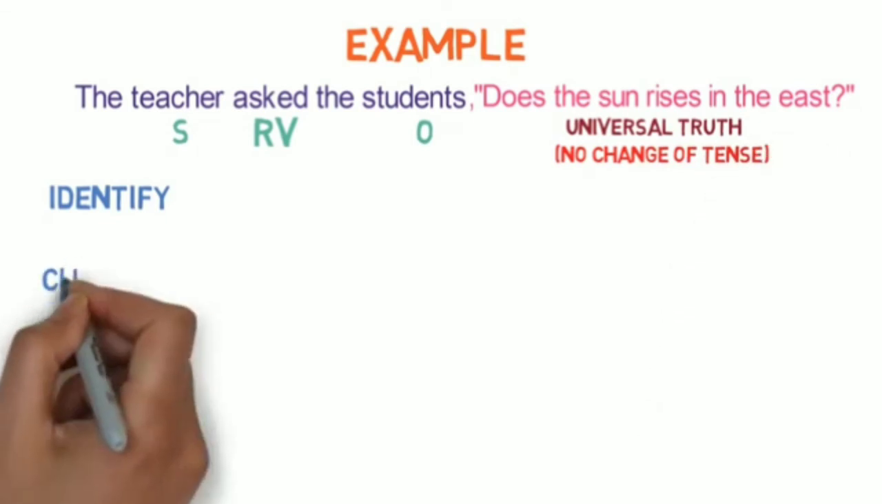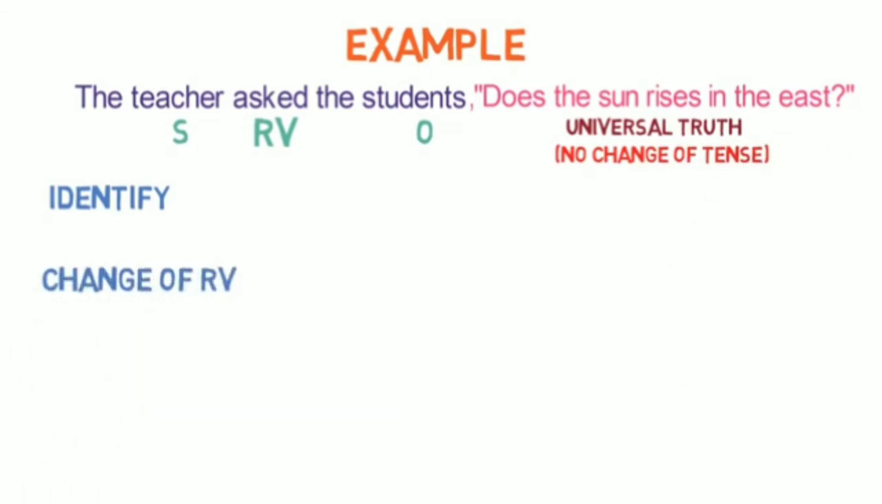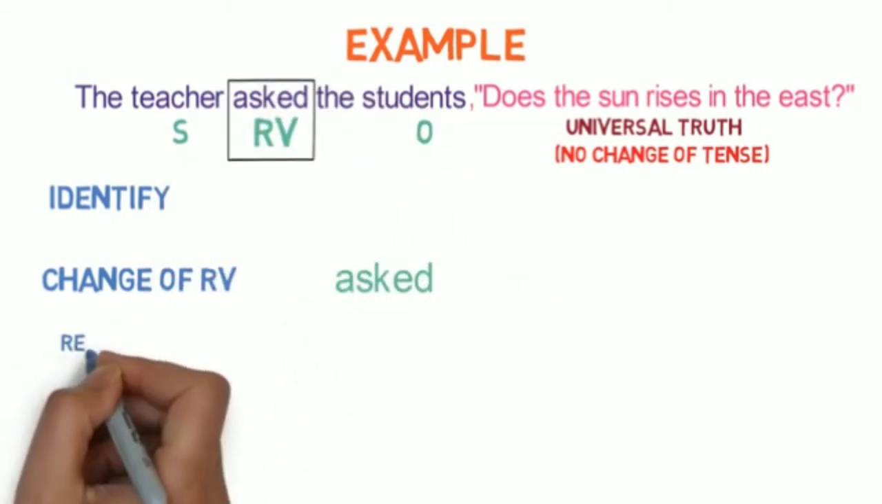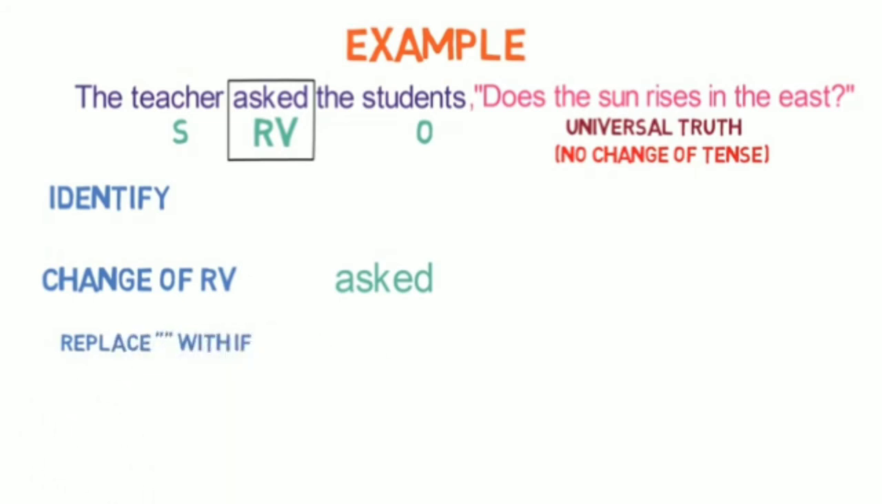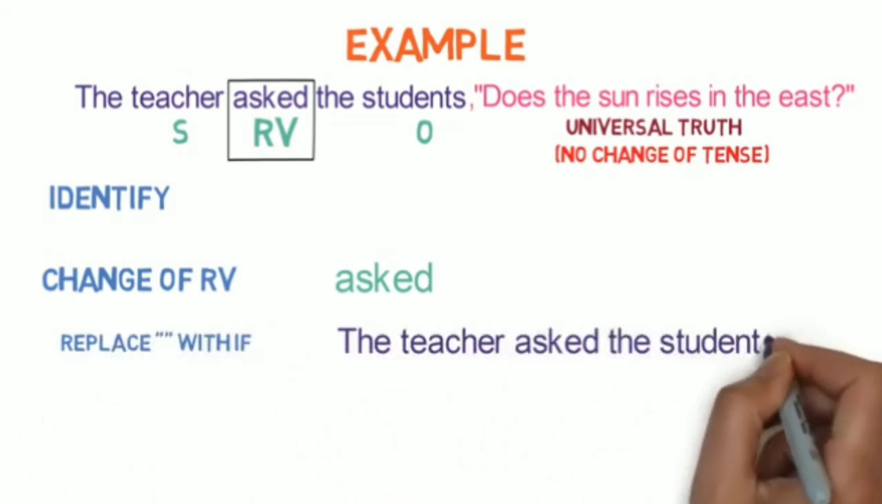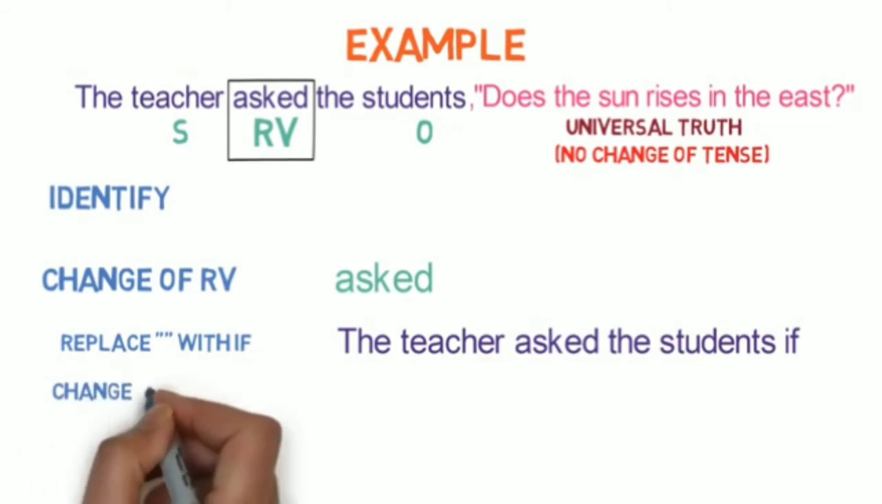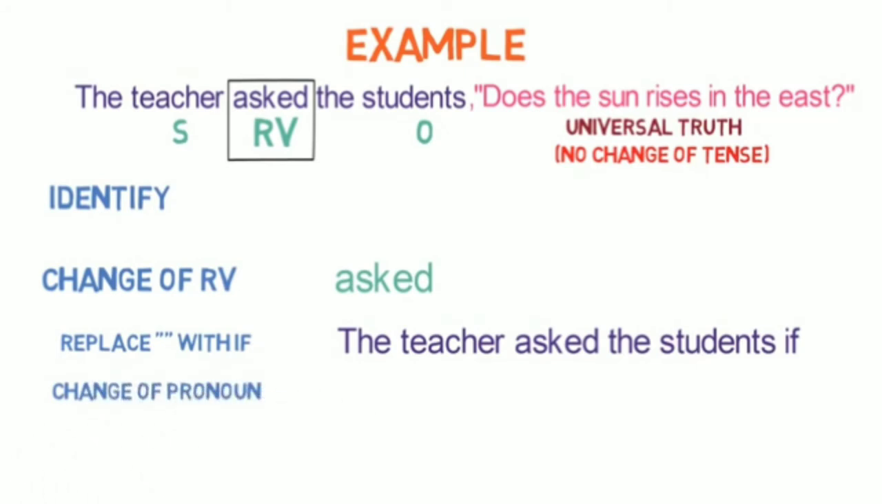The next step is to change the reporting verb. Here, the reporting verb is already asked, so there won't be any change. The next step is to replace inverted comma with if, as it is a yes-no type of question. Step 4 is change of pronoun. As there is no pronoun, this step won't come.